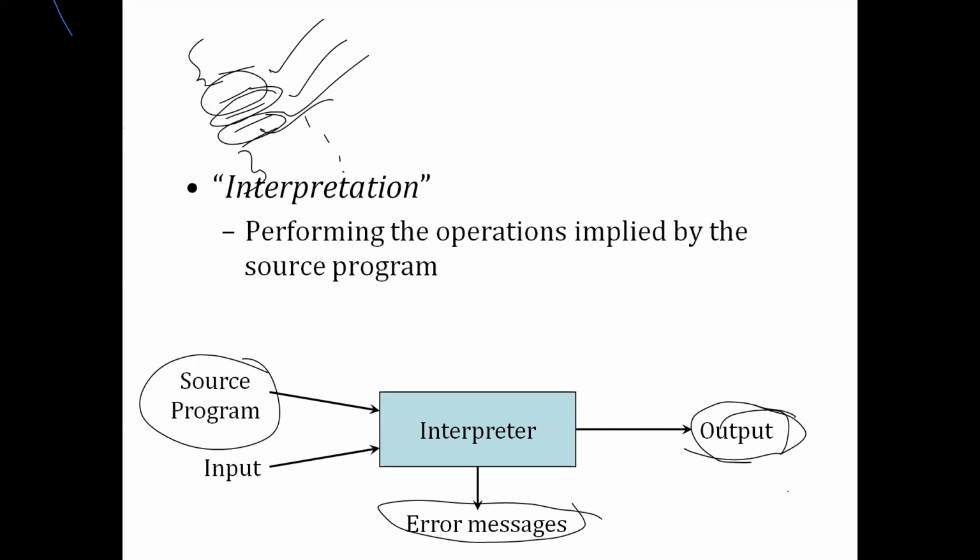Once the first line is okay, then it executes that one. If the second line is okay, then it executes. If the third line is okay, then it executes. Like that, if you find any error on some 15th or 20th line, there it stops the execution. But the remaining 19 lines are executed successfully. But the compiler is not like that.